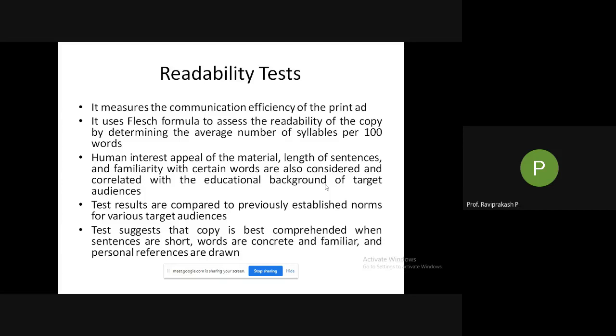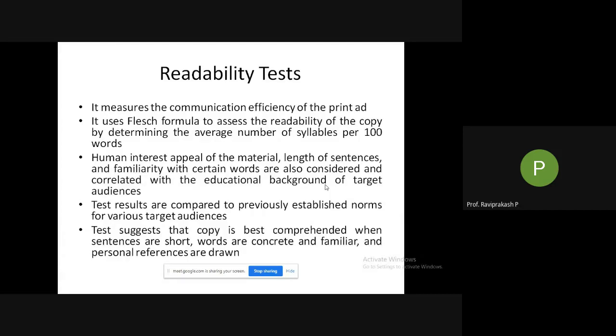So it uses the Flesch formula to assess the readability of the copy by determining the average number of syllables per 100 words. Syllables in the sense, a pronunciation of vowels. So how many pronunciations of vowels are there per 100 words? For example, I'll give you water. It is a two-syllable word. Water. So you are having two syllables. When you say these two syllables, we are getting water.